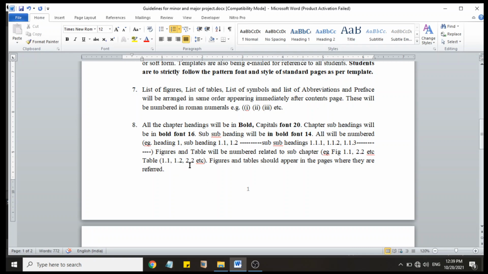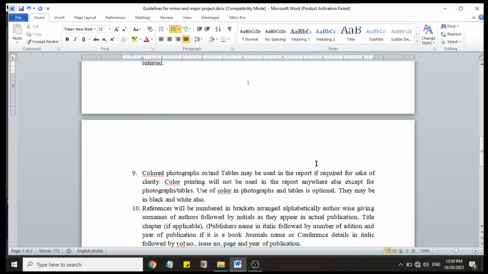And same in case of tables. If it is the first table of chapter 1, then you will write 1.1. If it is the first table of the second chapter, you will write 2.1. Figures and tables should appear in the page where they are referred.